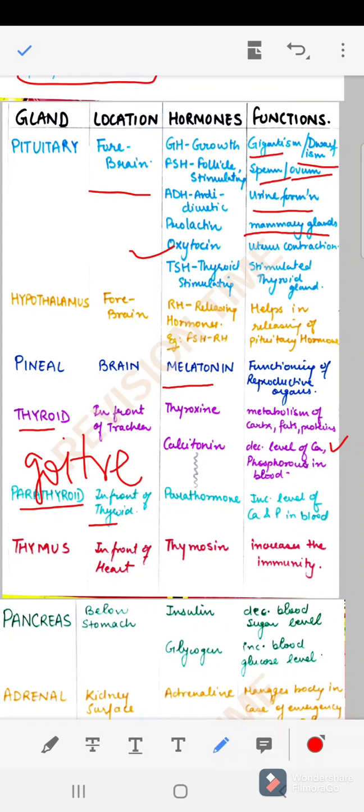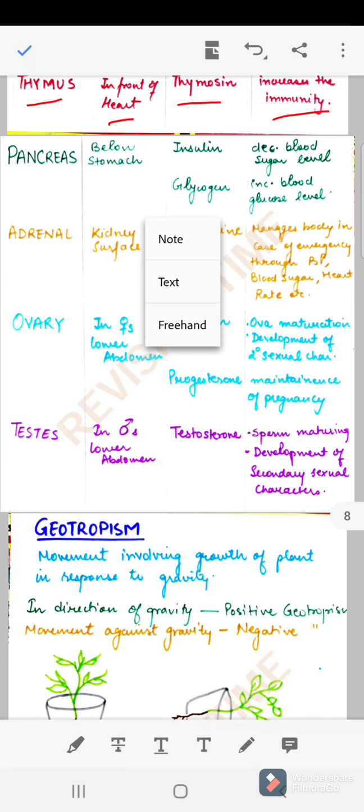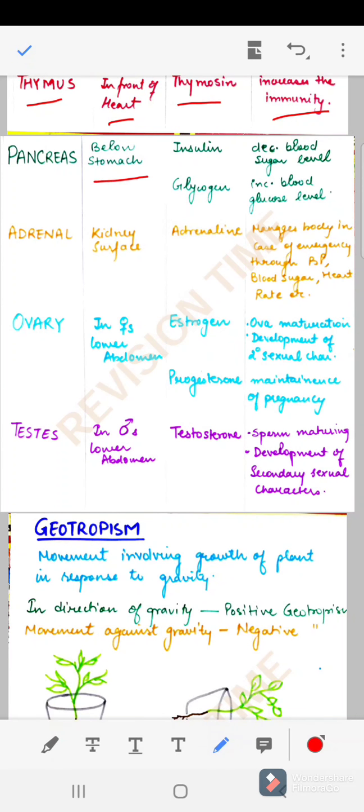Next we have the parathyroid gland. It is in front of the thyroid gland and it is releasing parathormone. This is antagonist to calcitonin. Parathormone is increasing the level of calcium and phosphorus in the blood, whereas calcitonin was decreasing these levels, right? Next we have the thymus gland in front of the heart, releasing thymosin, which is responsible for increasing immunity. Next we have the pancreas, which is our heterocrine gland. It is present below the stomach and it is releasing insulin and glucagon. Insulin is responsible for decreasing the blood sugar level, and glucagon is increasing our blood glucose level.